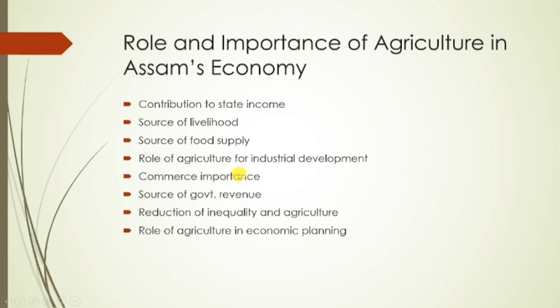So that is why the role of agriculture cannot be denied for industrial development, right? From the commerce perspective also, there are various industries, for example agro-based industries and food supply industries. All these industries are dependent on the agriculture sector. So agriculture is also very important from the commerce perspective, right?